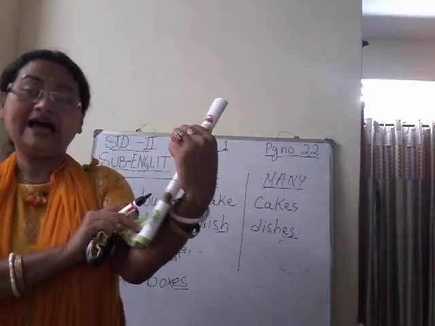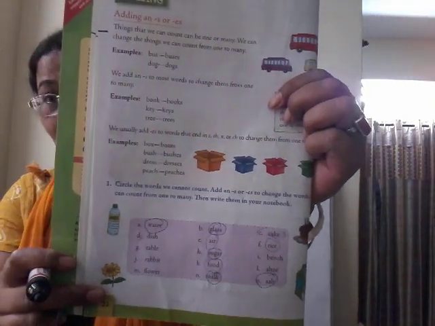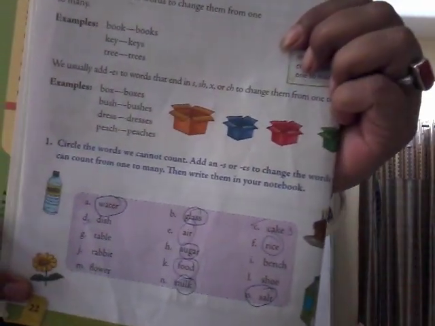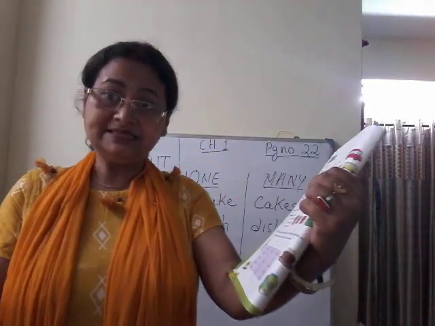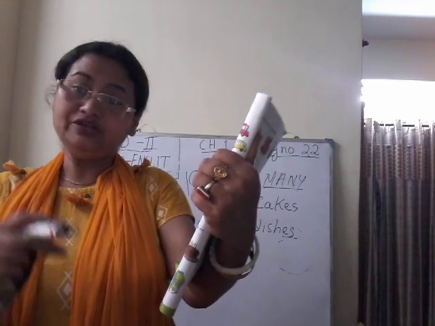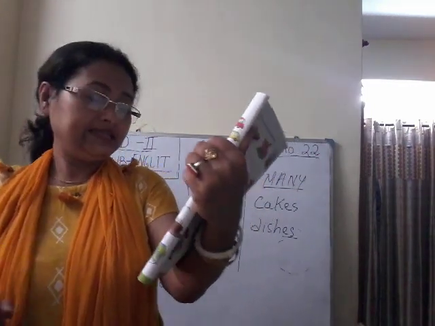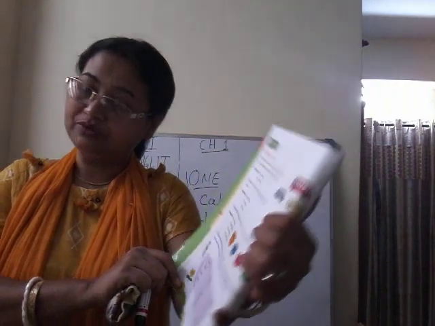Then number F, rice. No, we cannot count rice. Speck of rice, can we count? No. So we will circle rice because it is uncountable. Now after rice, table. Yes, we can count the tables. 1 table, many tables. So you will write T-A-B-L-E, simply S you will add. Then sugar. No, we cannot count sugar in number also. So again you will encircle sugar.